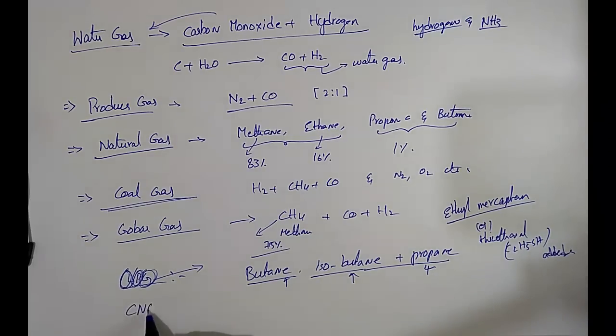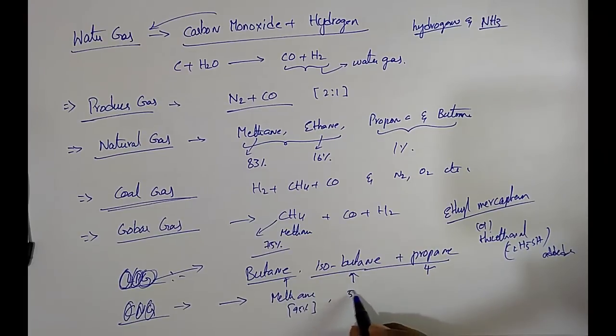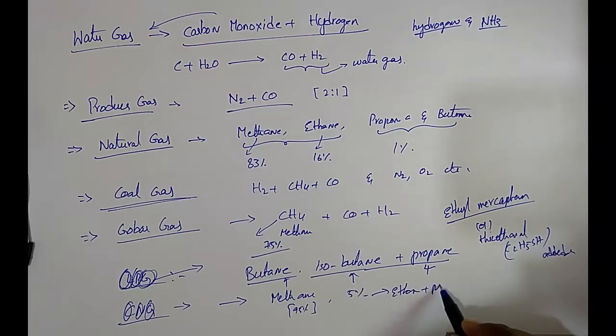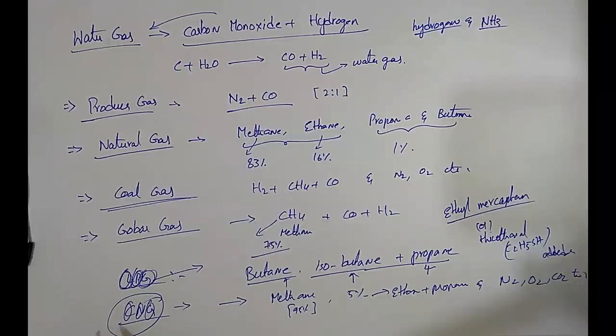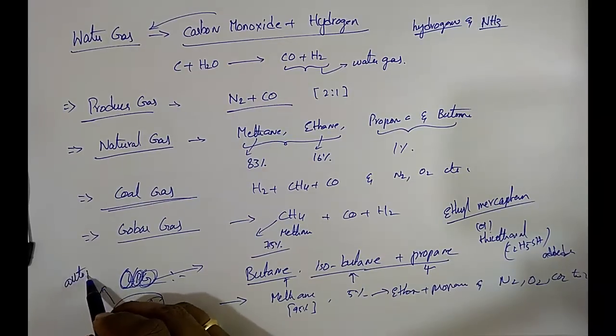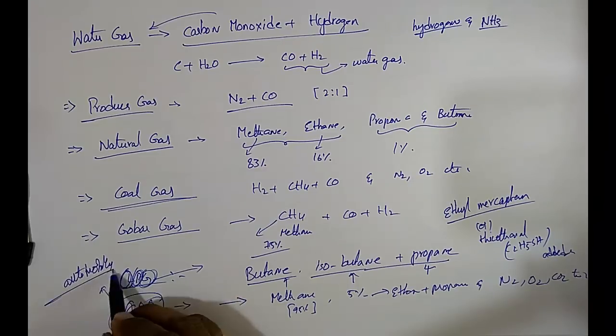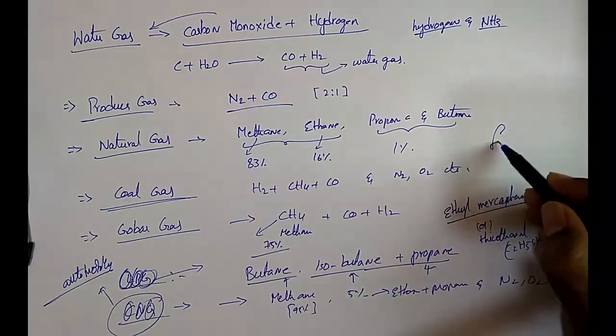And the next one, CNG, that is compressed natural gas. It consists of nearly 95% methane and 5% remaining gases, that is ethane, propane, and some small amounts of gases such as N2, O2, CO2. This CNG is used as fuel for automobiles. This is the topic of fuels.